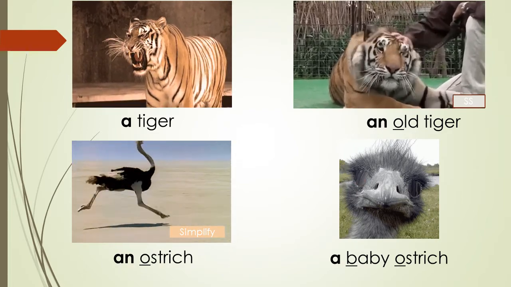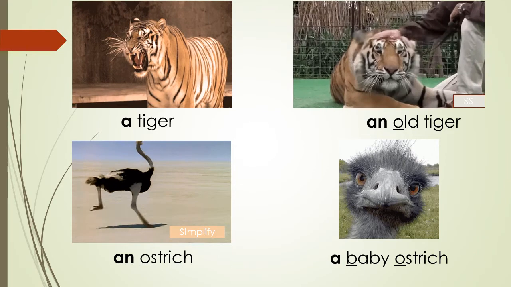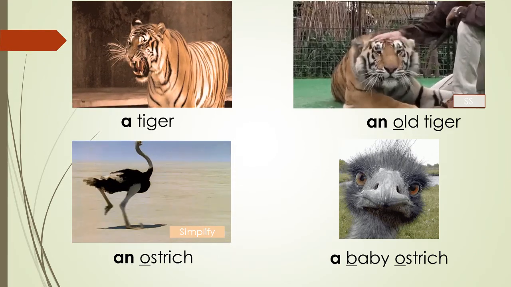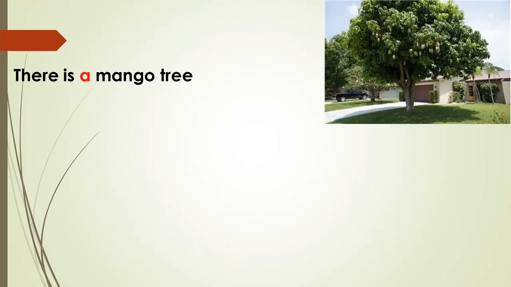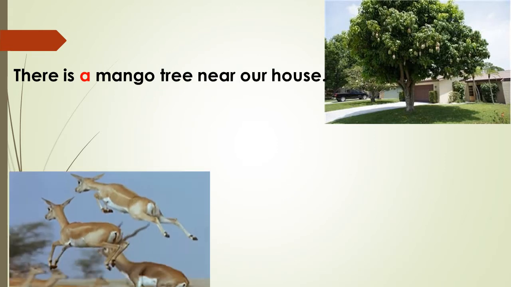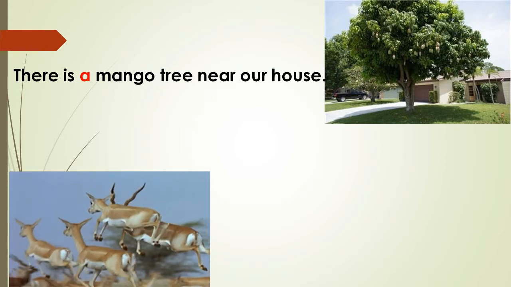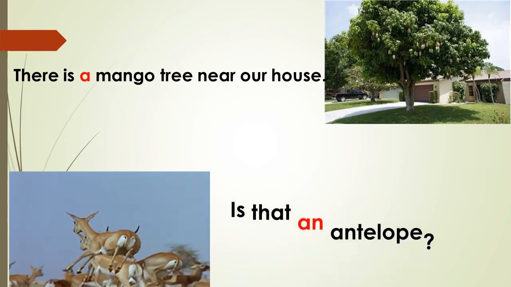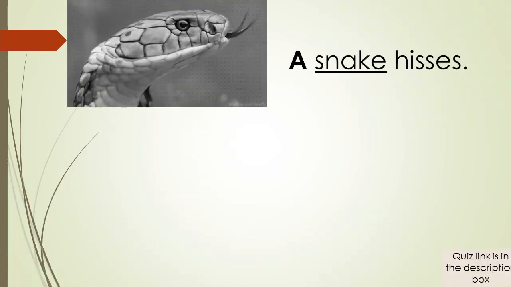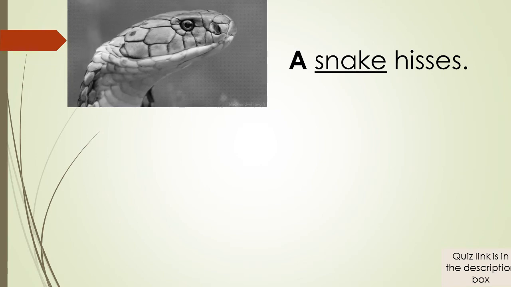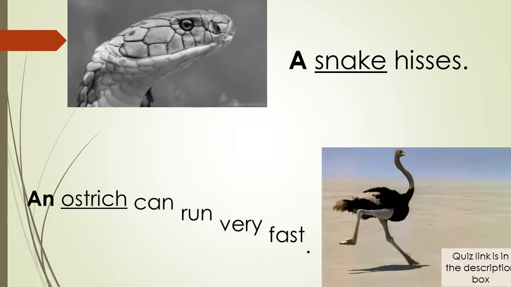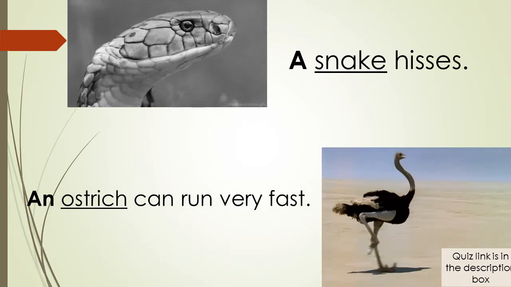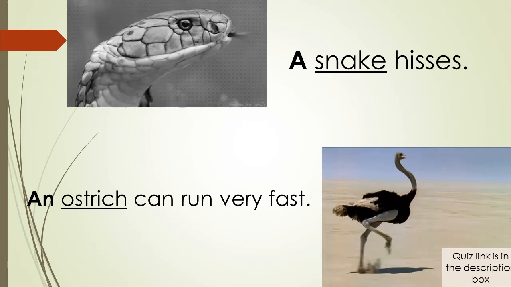We use the indefinite article a and an before nouns in sentences when we are referring to them for the first time. For example, there is a mango tree near our house. Or, is that an antelope? Articles are also used when we refer to a member of a class of things. For example, a snake hisses or an ostrich can run very fast.